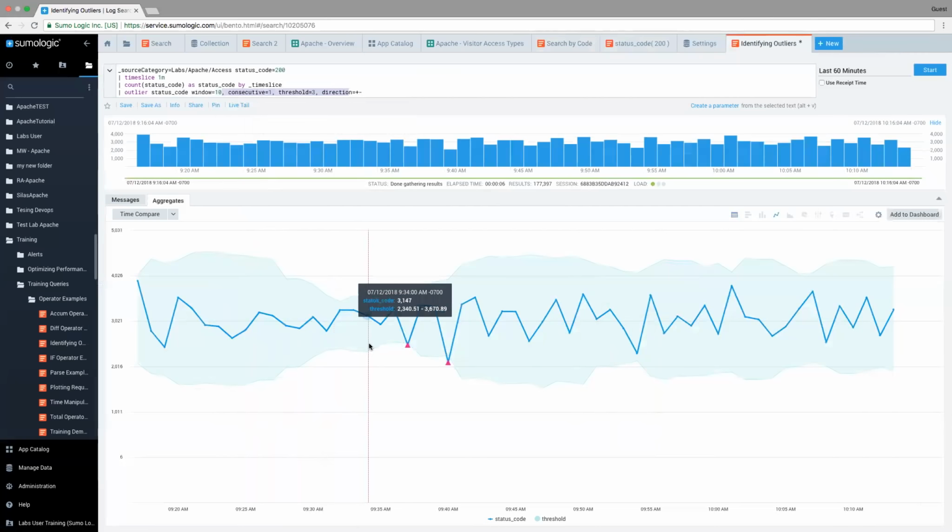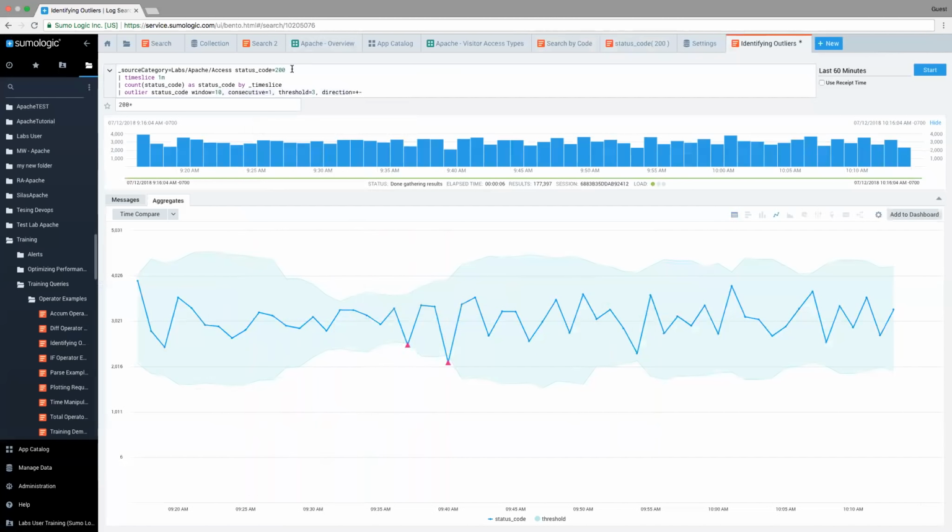But if we look over here, based on the mathematics, the threshold was expected to be between 2,500 and 3,600, but there were only 2,494 of those status codes. That falls outside of our norm, or outside of our threshold that we're expecting. And so we were able to see those types of outlier events.